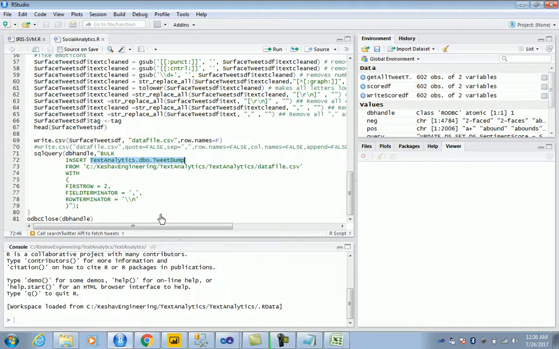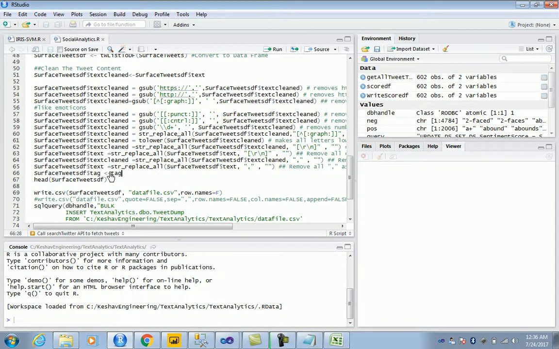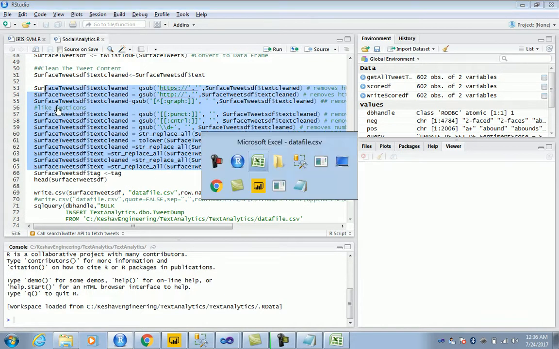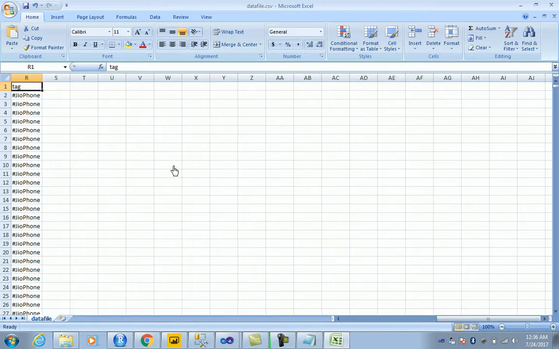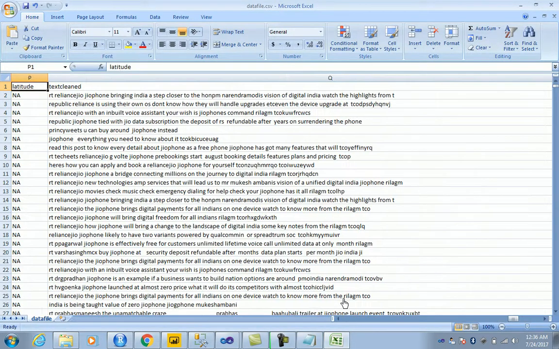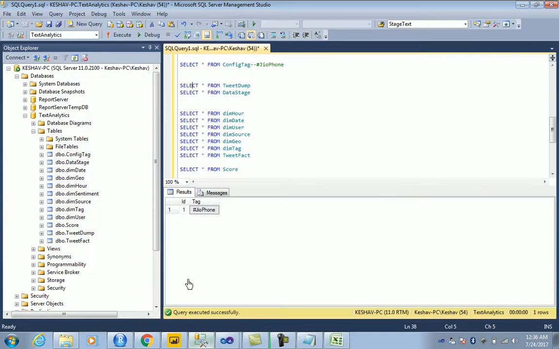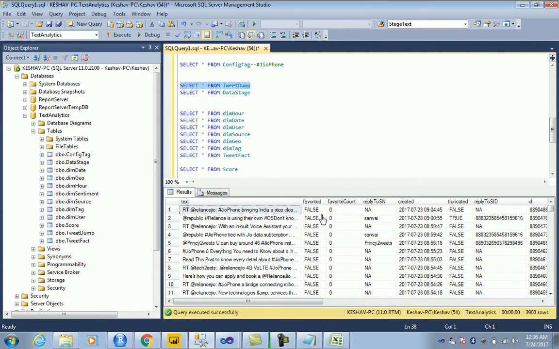This is what we are trying to do here, we are trying to create a cleaned text. So this is the code for that, and then we have the tag that we are trying to study. That's all this is doing, and then we are pushing this entire data into the tweet dump. So that's your tweet dump.